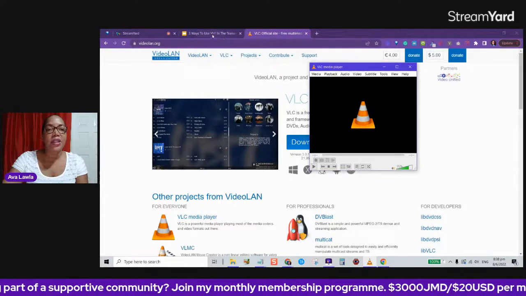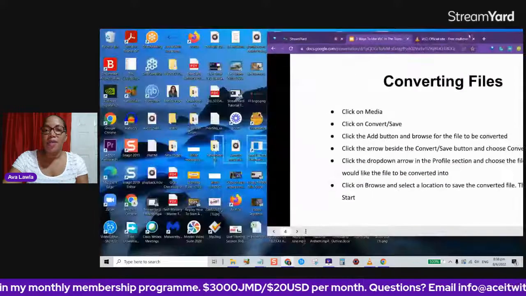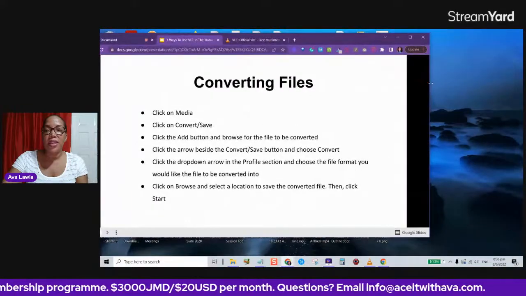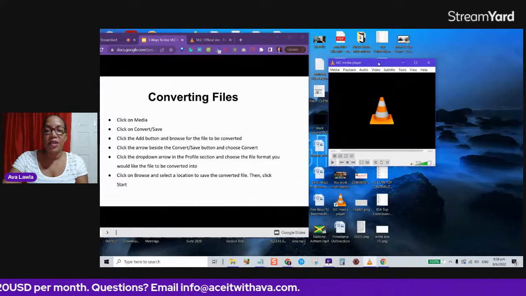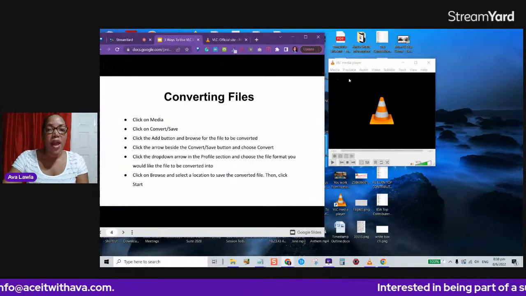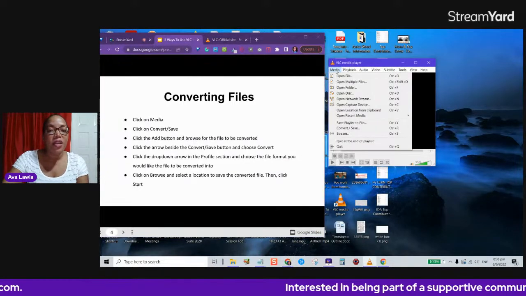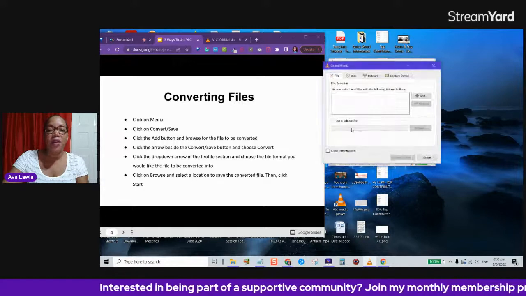So what do the steps tell us to do? Let's go back and check. So we're going to click on media. I'm just going to make this smaller over here so that we can see the steps and you can follow along as well. And here I am on my VLC. So you should be seeing what's going on here on the screen. So I'll click on media. I have media here in the menu option, and then I'll click on the convert/save option.